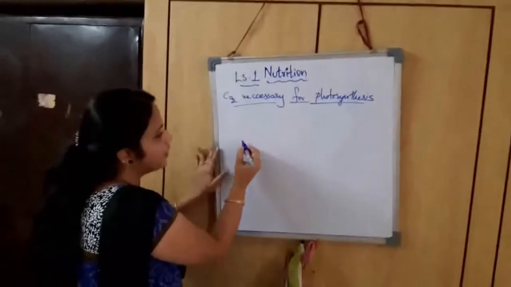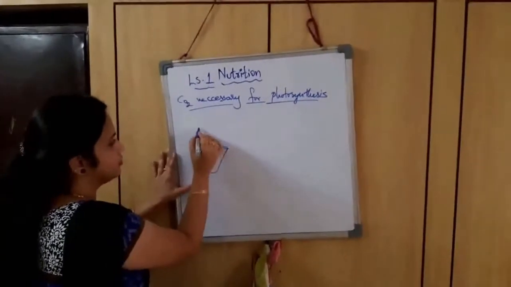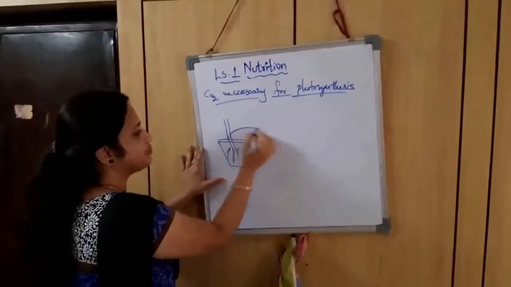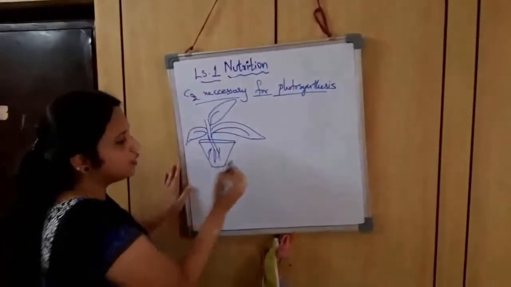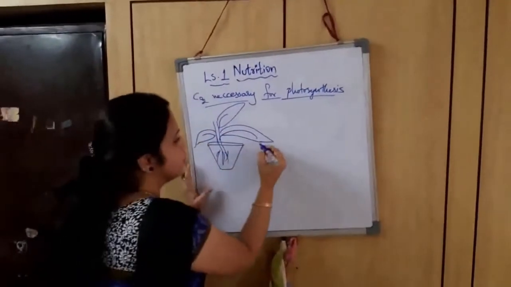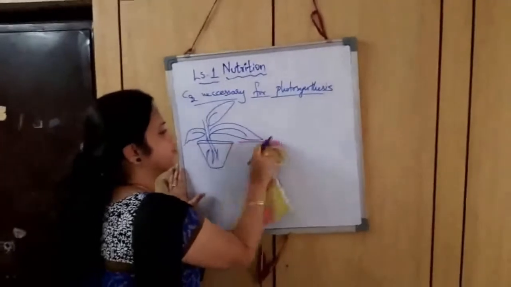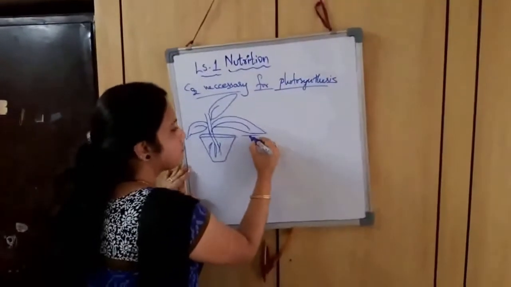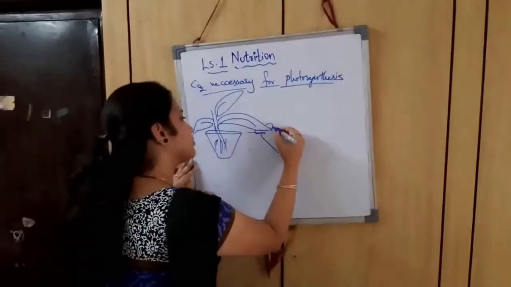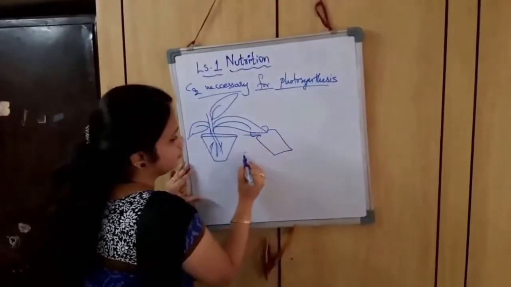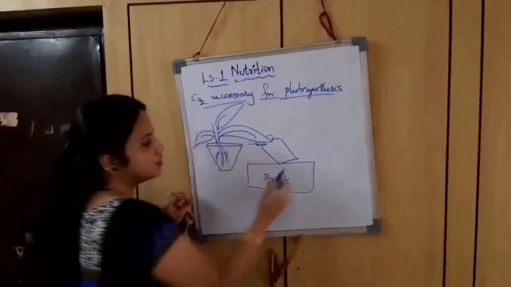For this we require a potted plant with thin, broad leaves, and a brick for supporting this bottle.